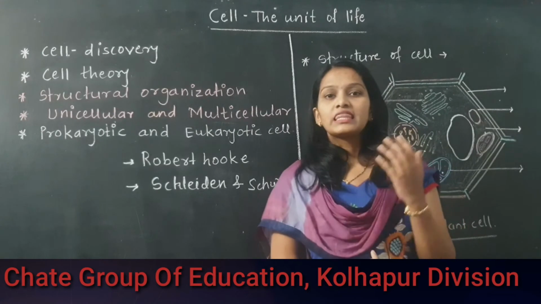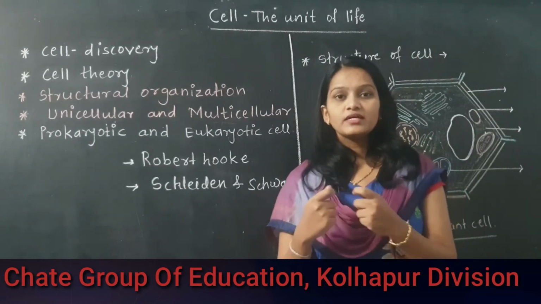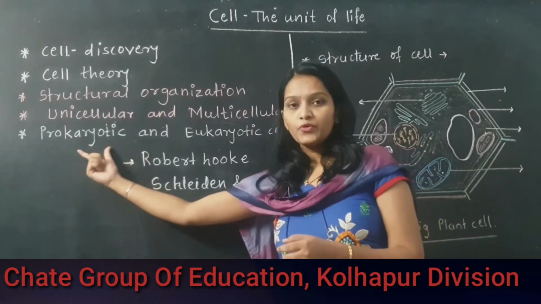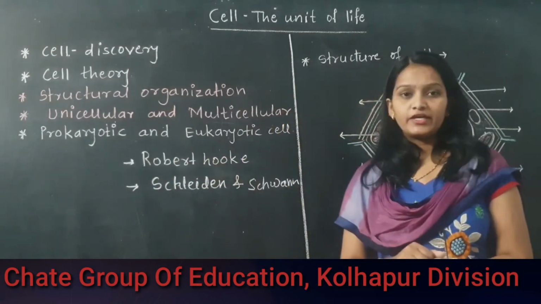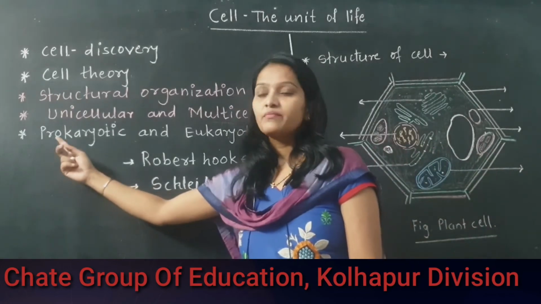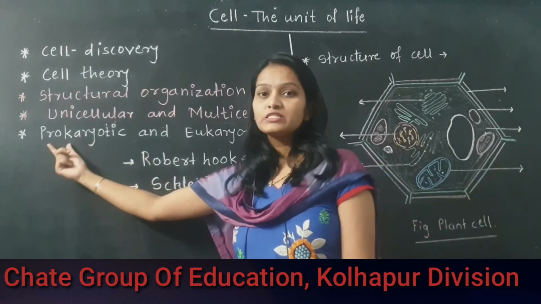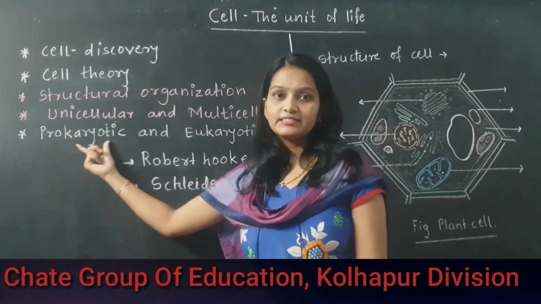It depends on the structure of the cell, how the nucleus and cellular structure are arranged. That is, prokaryotic and eukaryotic cells. See, in this meaning, pro means primitive, karyon means nucleus. In German, pro means a primitive type of nucleus is present.